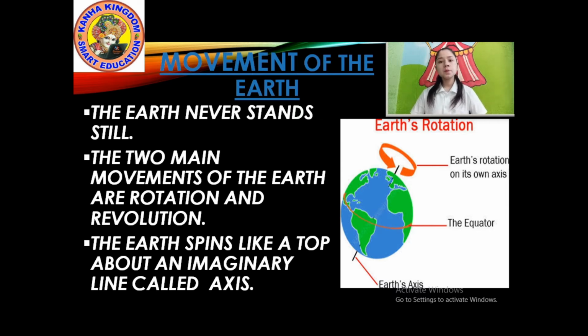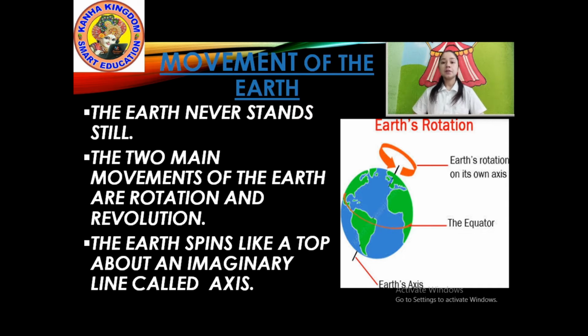So what is rotation and revolution? The circular movement of the Earth is rotation. Earth moves in a circular direction. Our planet, our home moves in a circular direction. The circular movement of the Earth is rotation. Clear? The Earth spins like a top about an imaginary line called axis.